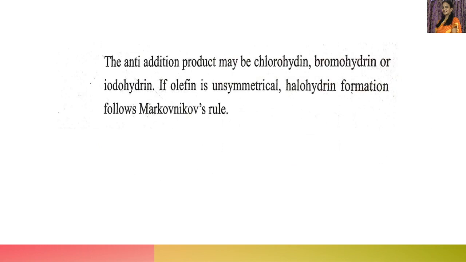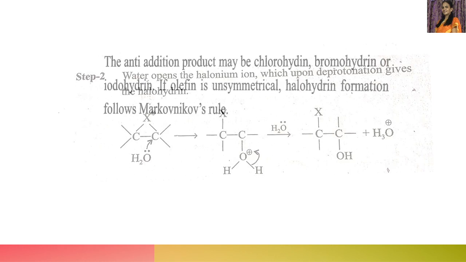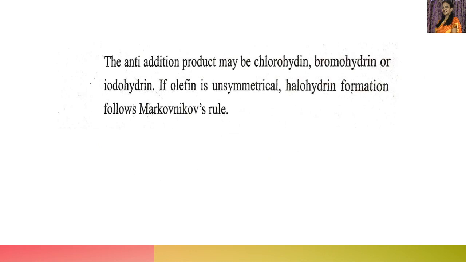Now this is called anti-addition. Why is it called anti-addition? Because here X is added to this carbon from the front side and OH is added to this carbon from the back side. So this X and OH are anti to each other, opposite to each other. Therefore, it is called anti-addition. The anti-addition product may be chlorohydrin or bromohydrin or iodohydrin.